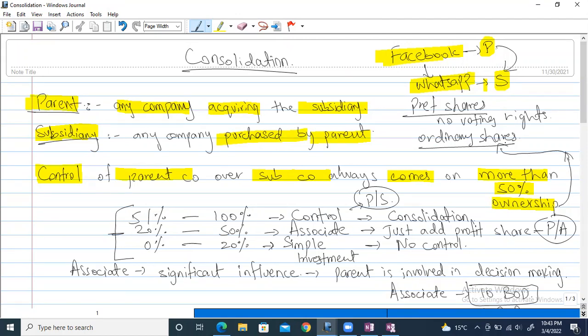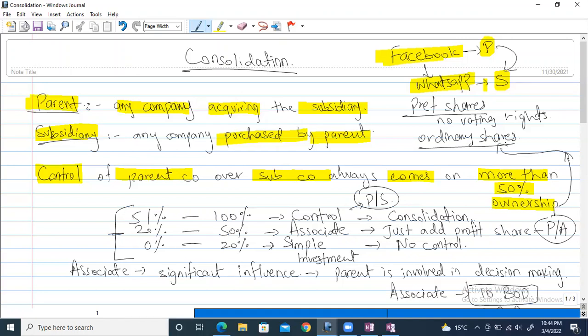Because preference shares do not mean anything for control. People just purchase preference shares for enjoying the benefits that they get. They get the dividend. So ordinary shares can vote.